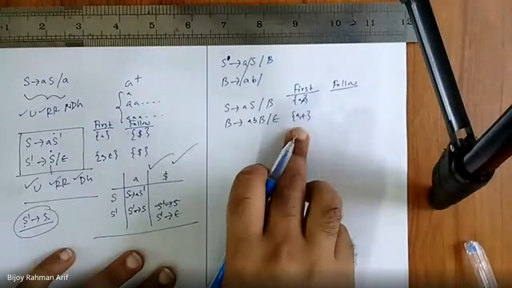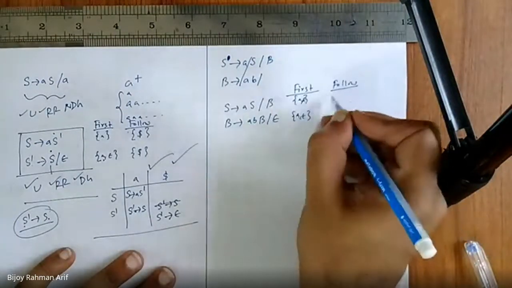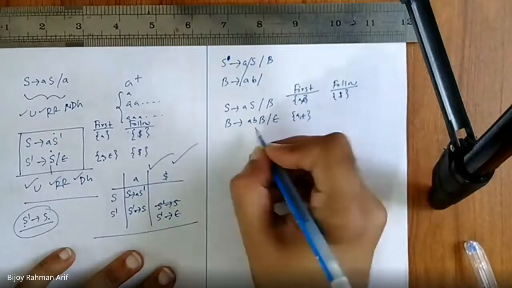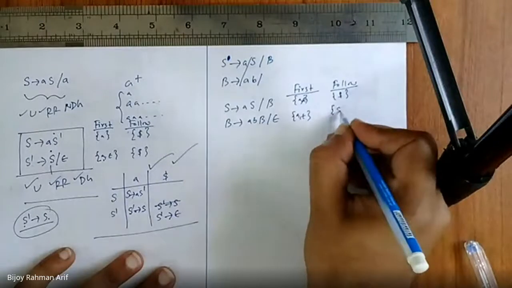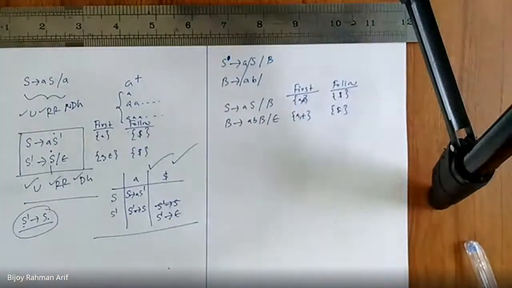Follow of this? This one follow is dollar. This one follow is also dollar. Am I right or not? Is it fine?